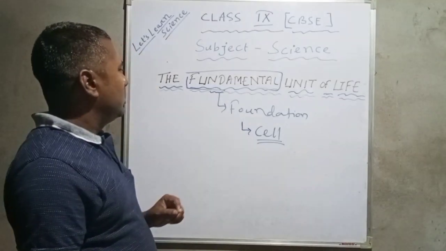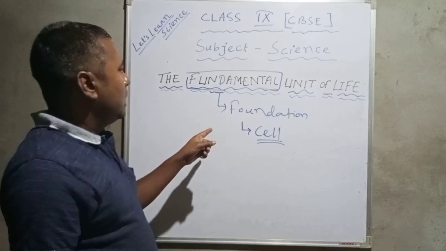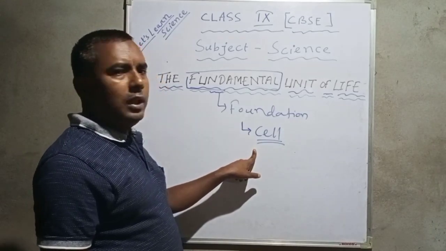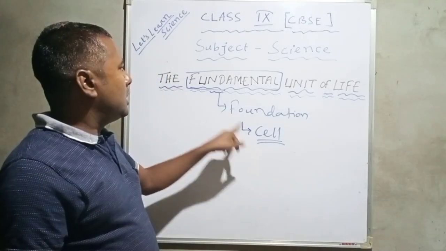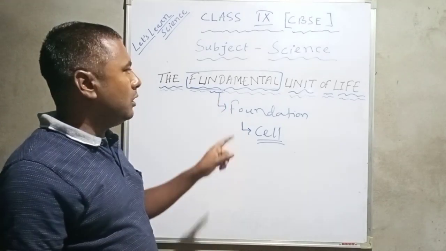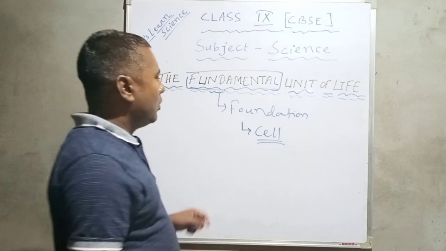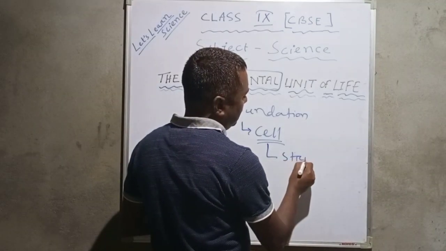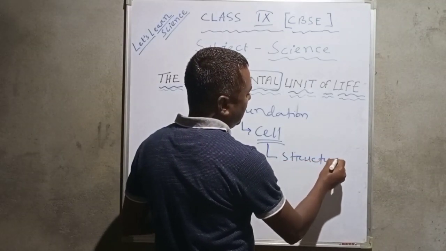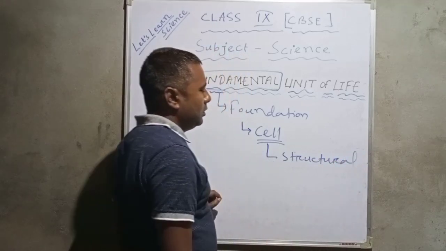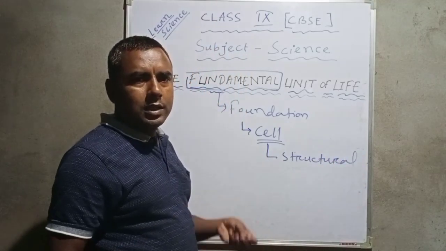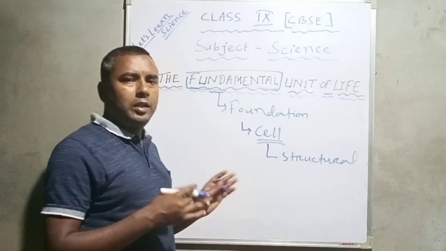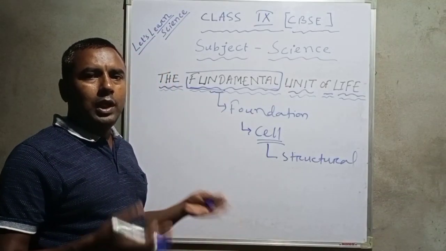Now, if we try to elaborate the meaning of cell, then what do we get? It is not only the fundamental unit of life, it is also structural, because of cell the living organism gets its body structure.